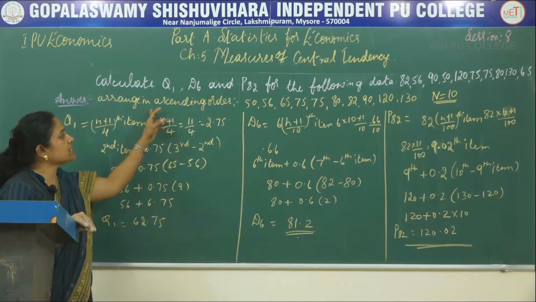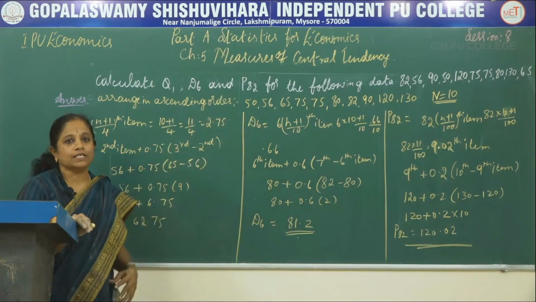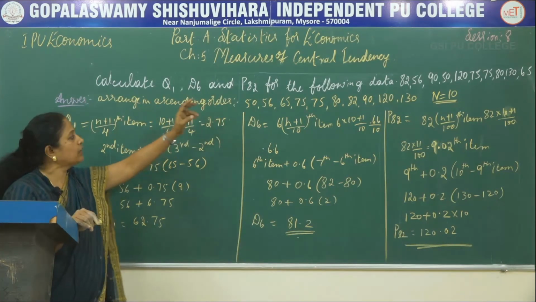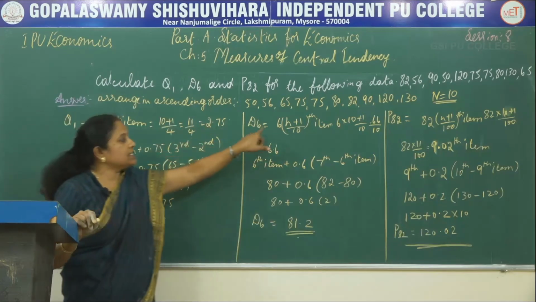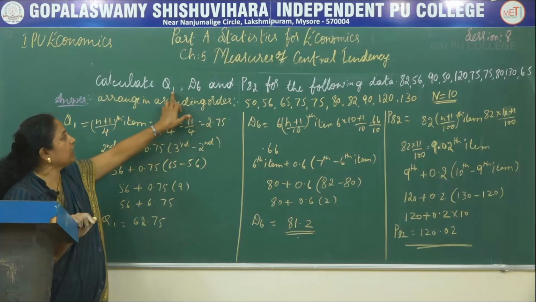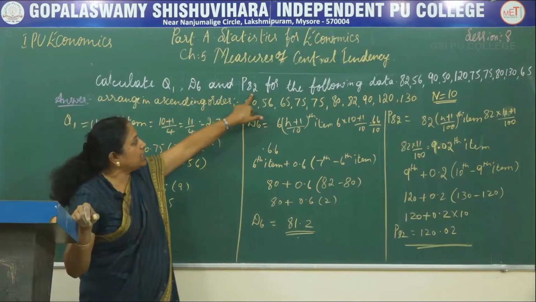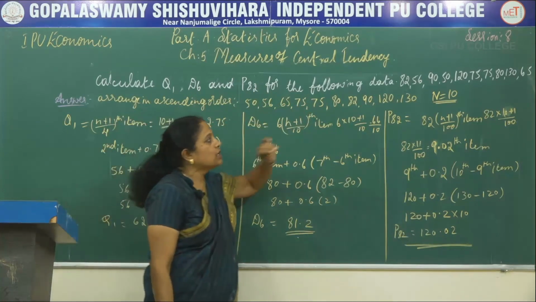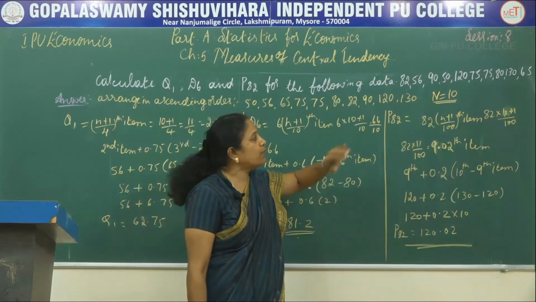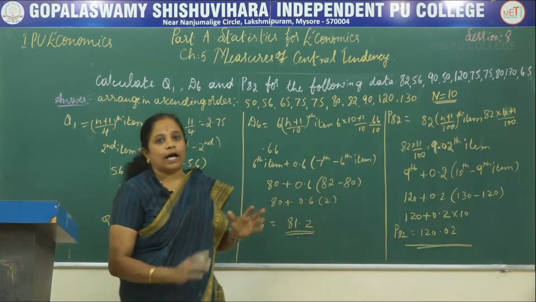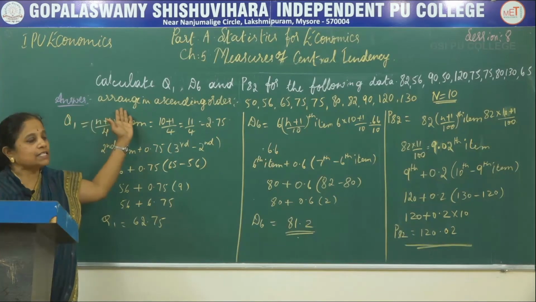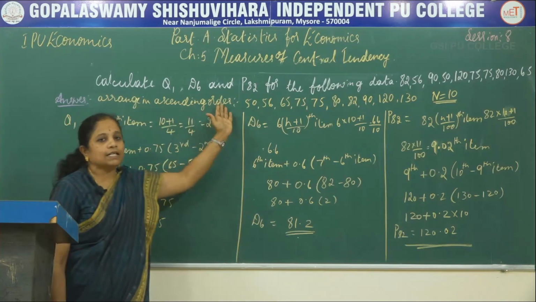Now let us calculate these for an individual series. As you all know, in an individual series there will be only frequencies and no class. So for an individual series, let us calculate Q1, D6 and P82. In this problem they have asked us to calculate Q1, D6 and P82 for the following data. They have given a set of numbers. Totally there are 10 numbers, but they are not in any order, either ascending or descending. So the very first step of the answer is that we should arrange it in ascending order.